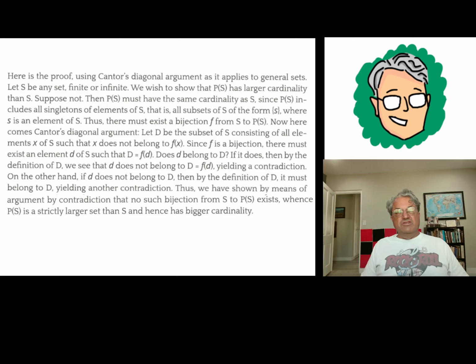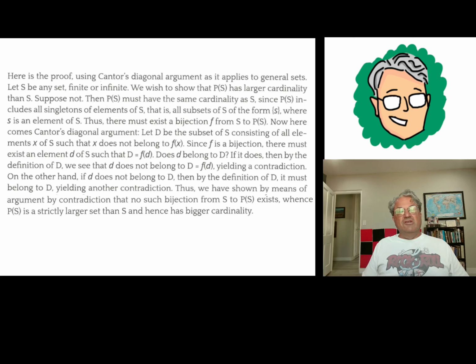So remember, when we're dealing with infinite sets, the way we prove that one set is bigger than another set is we have to prove there's no bijection from the first set to the second. So that's what we're going to do. Again, this is going to be a proof by contradiction. We're going to use a generalization of Cantor's diagonal argument here. This is a little bit more abstract than the one I did for proving that there are more real numbers than natural numbers, but it's kind of the same idea.